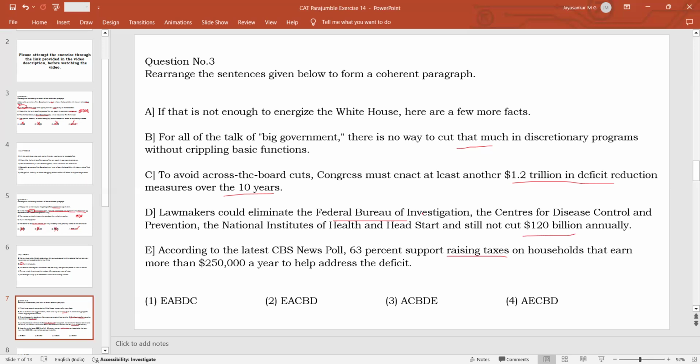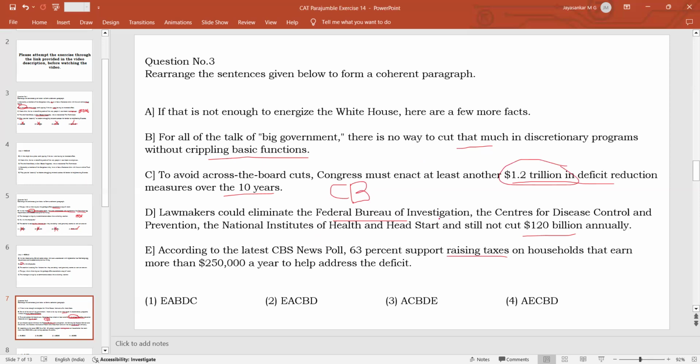So these three statements, how can you connect them? See, C talks about the reduction that is required, that is 1.2 trillion in 10 years. Then A says that there is no way to cut that many programs, meaning this much amount. 1.2 trillion is the amount that is stated here. So you can say that B is talking about the impossibility or the improbability of reducing that much amount without crippling the basic functions. So which are the basic functions? Here we are talking about the basic or the necessary or the essential services that are required to be maintained.